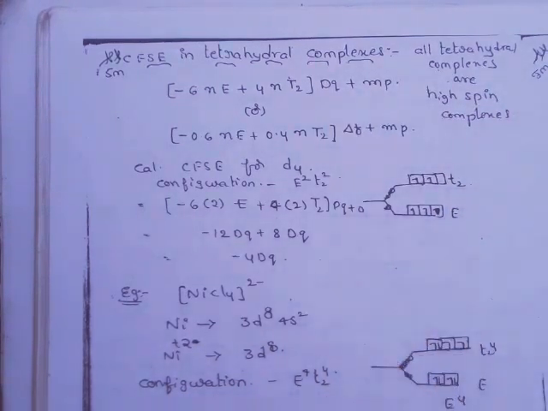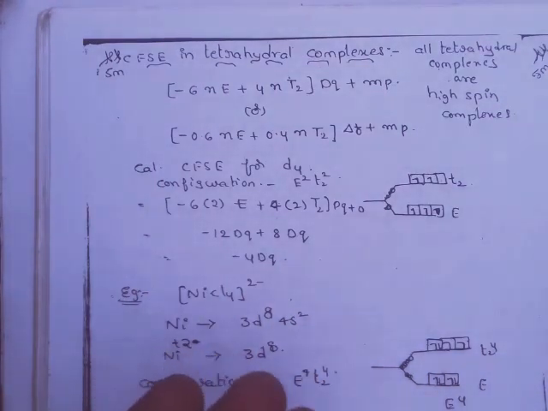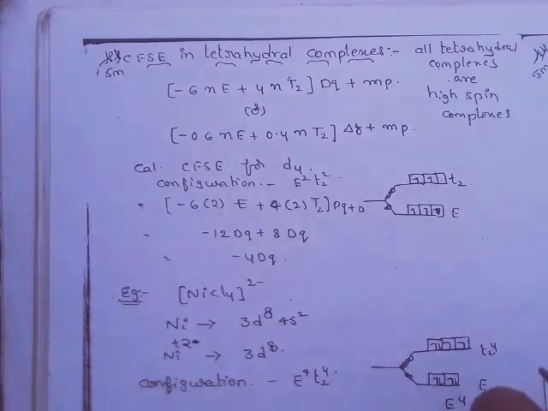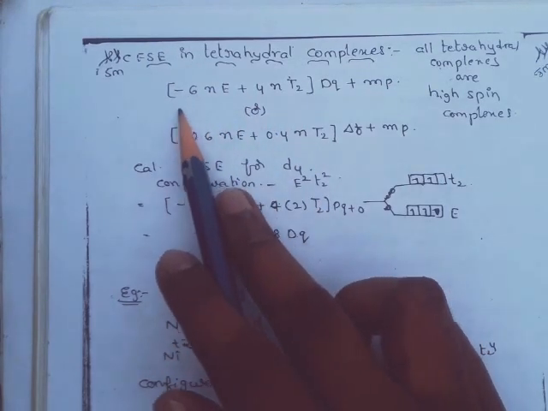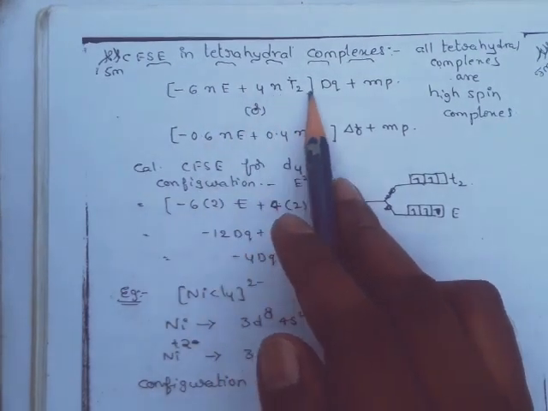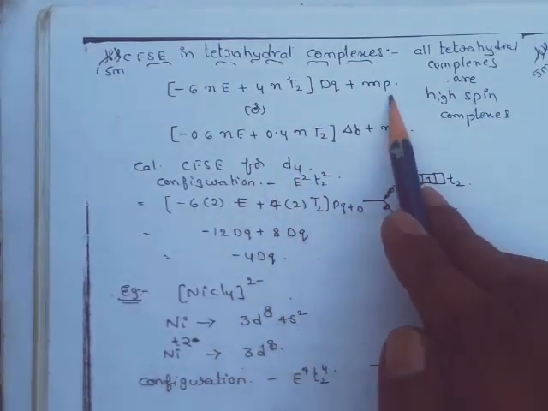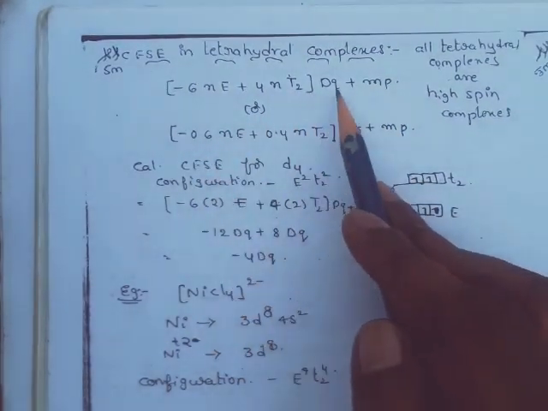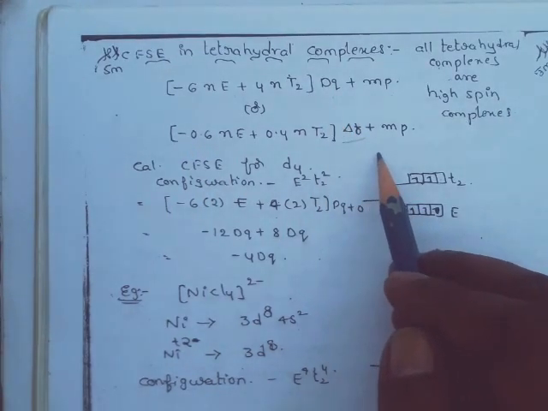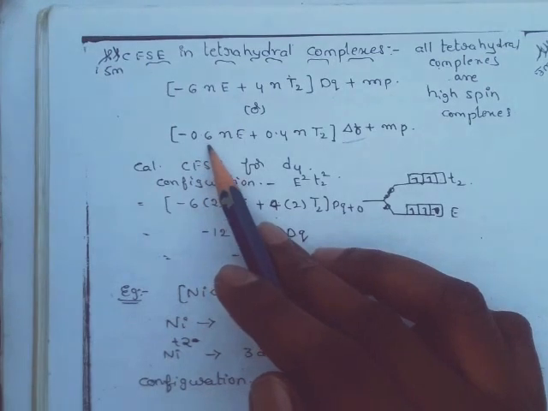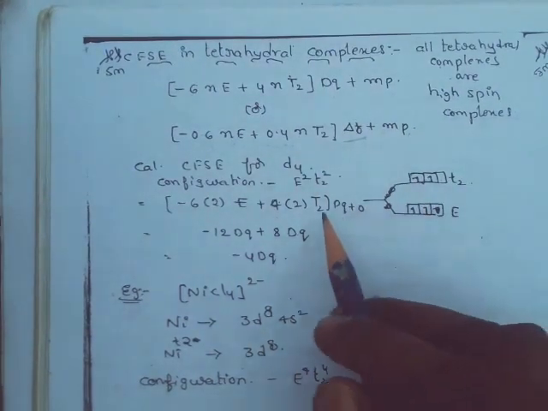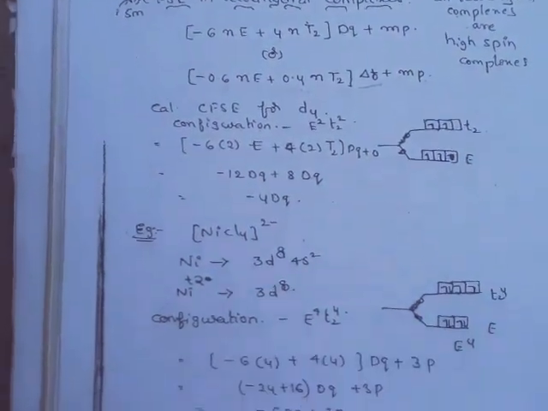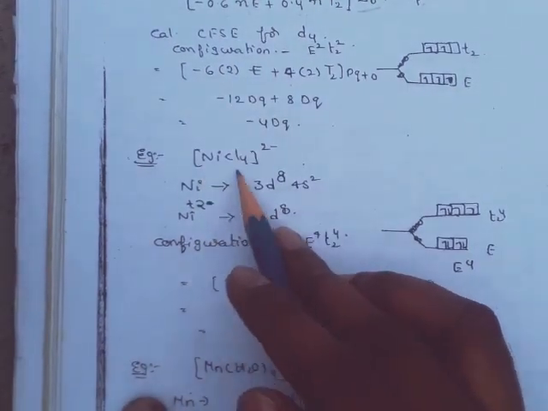As you know, for octahedral complexes d orbital splitting is different, and in tetrahedral complexes d orbital splitting is different. So in this case the CFSE calculation formula is minus 6 Ne plus 4 Nt2 dq plus mP. In the case of delta T values, as 1 delta is equal to 10 dq, here minus 0.6 Ne plus 0.4 Nt2 delta T plus mP. For example, let us calculate the CFSE value for this complex.